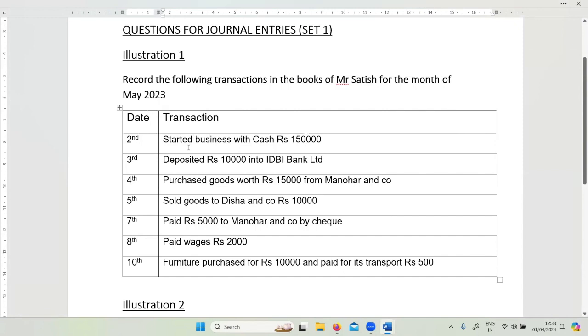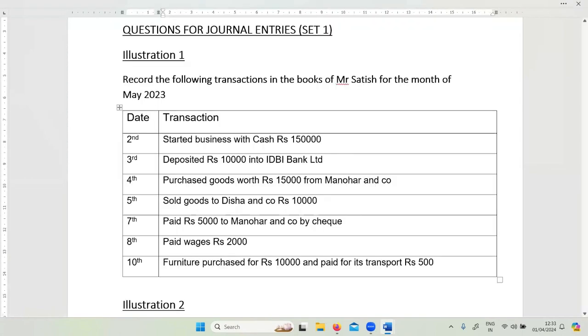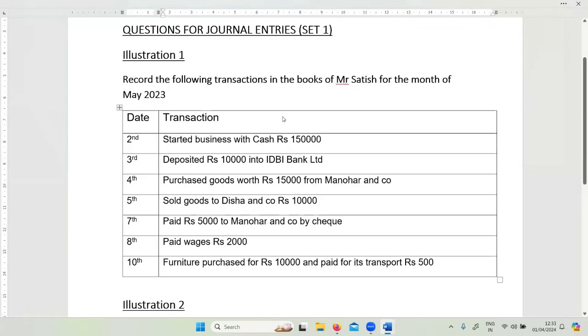So how to record this transaction? Started business with cash. So business is started, meaning cash has come into the business. Cash was one account. The second account was, business is started, meaning Satish's capital account is invested. These were the two accounts.